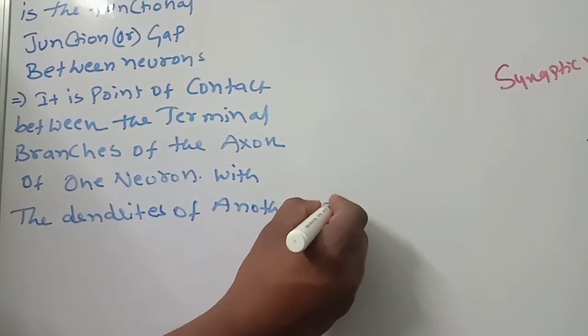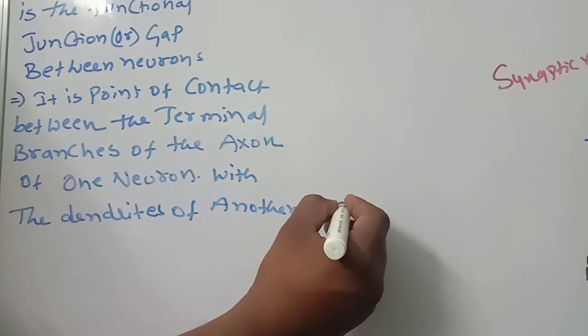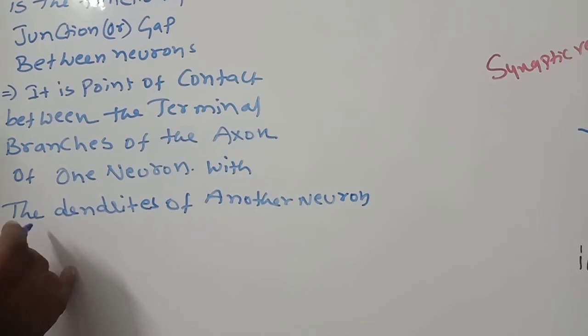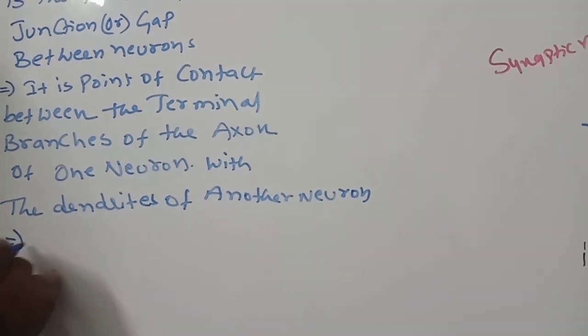The terminal of the axon and the dendrites of another neuron.